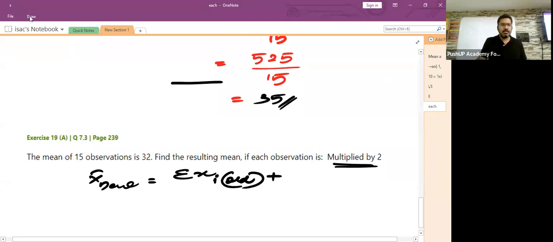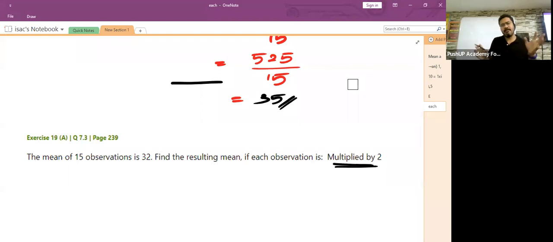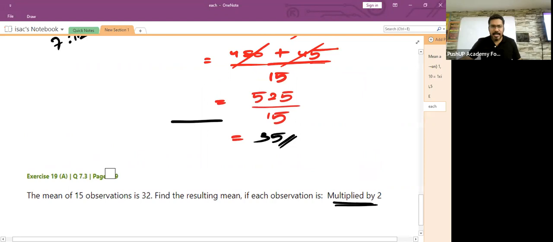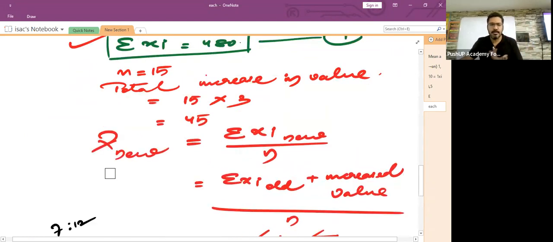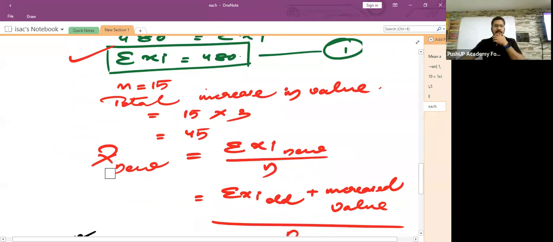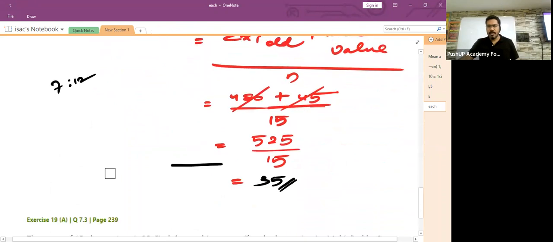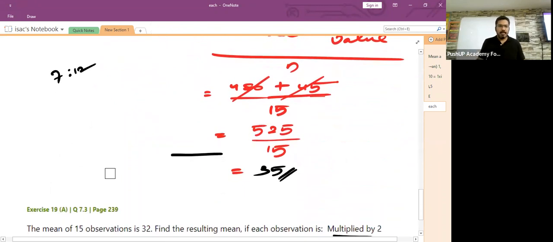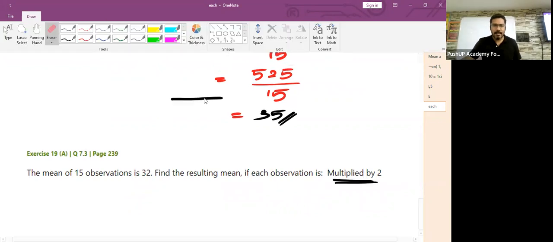Children, shall I teach you in the conventional way? Otherwise, this is the first time you're coming across a sum like this. Learn it in the conventional way, then we will learn the shortcut technique. So all the data are available to us: the old average, the old sum of all the observations, the number of observations. Now, children, let's learn this by using the same data.